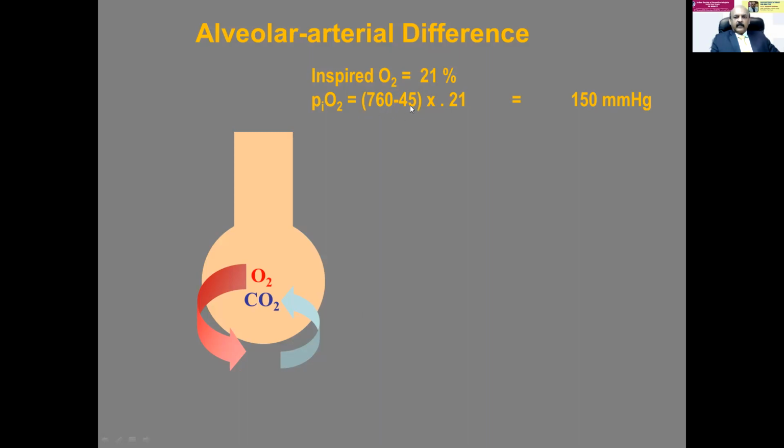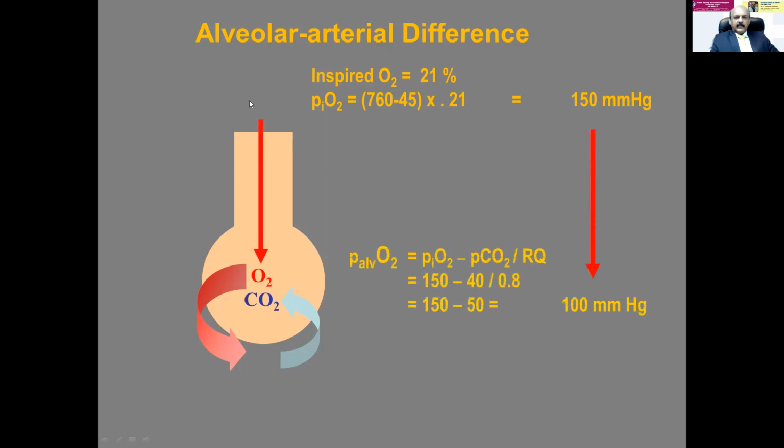So this is 715 multiplied by FiO2, that is 0.21 for 21%. So the inspired oxygen pressure is 150. You should know in the oxygen cascade, it is very simple. So the oxygen enters, the inspired oxygen pressure is 150. The 150 enters, but this 150, once it reaches the alveoli, the partial pressure is becoming 100. Why is it becoming 100? It is the alveolar oxygen partial pressure.